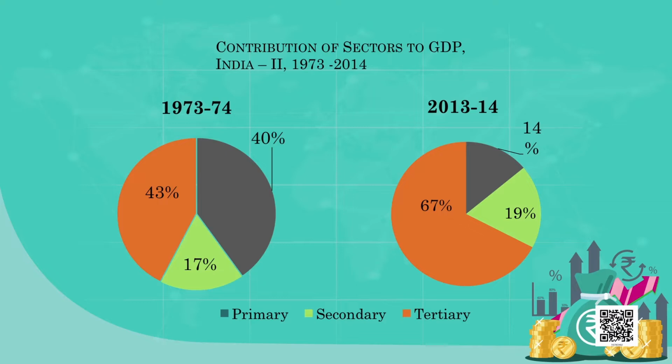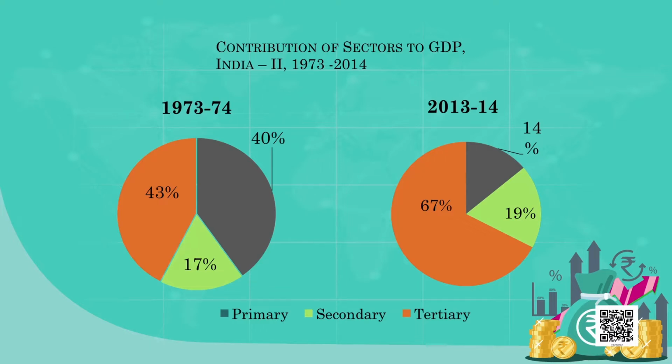If you look at the factory sector, the secondary sector, in the 1970s it produced about 17%. Today it has increased to 19%. So over 40 years, it has increased its share by only 2%. And the service sector was producing 43% in 1973-74. Today it is producing 67%. So the service sector contribution went from 43 to 67, and it becomes the largest contributor to the GDP. And why this is happening, you may be interested.